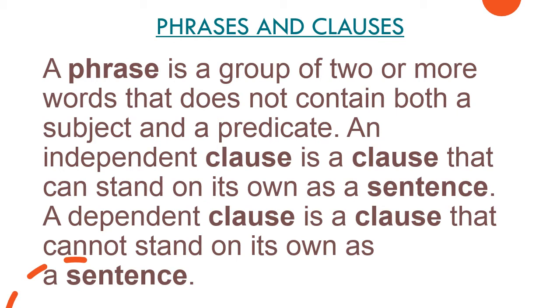A sentence is complete only if it has both subject as well as predicate. Whereas a dependent clause is a clause that cannot stand on its own as a sentence, means it is dependent on someone. To make it further clear, I will move you to the next slide.